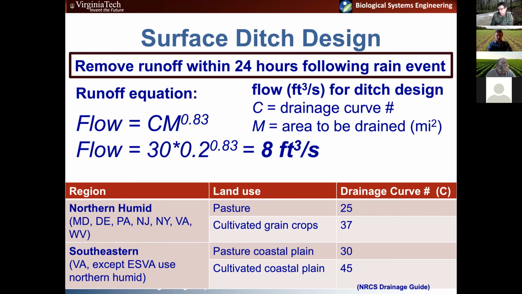So our drainage curve number would be 30. And we're going to ditch drain an area of 0.2 square miles. If we plug those two into our equation, we see that this theoretical ditch that we're planning to install would need to be able to convey 8 cubic feet per second of water out of that 0.2 square mile drainage footprint.